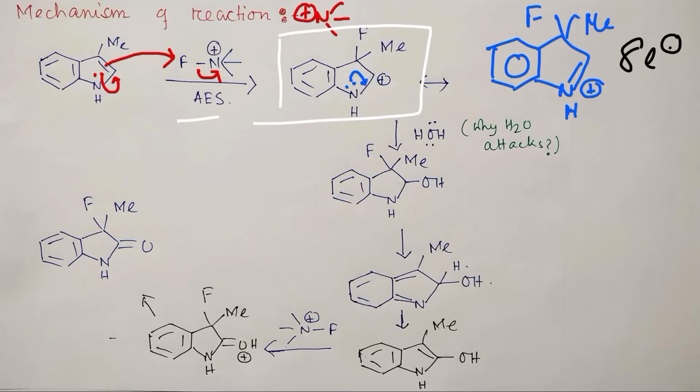Okay, fine. Now a single question: next, will a nucleophile attack here? Why? Because generally we are discussing aromatic electrophilic substitution. Yes, that is obviously possible when there is no methyl. Instead of methyl, if there is a hydrogen, then this hydrogen could be abstracted and aromaticity regained, but this methyl abstraction is not that easy. So what happens? In this case, water is present in the medium, because see, acetonitrile and water 1:1 is provided, so that water can act as a nucleophile.